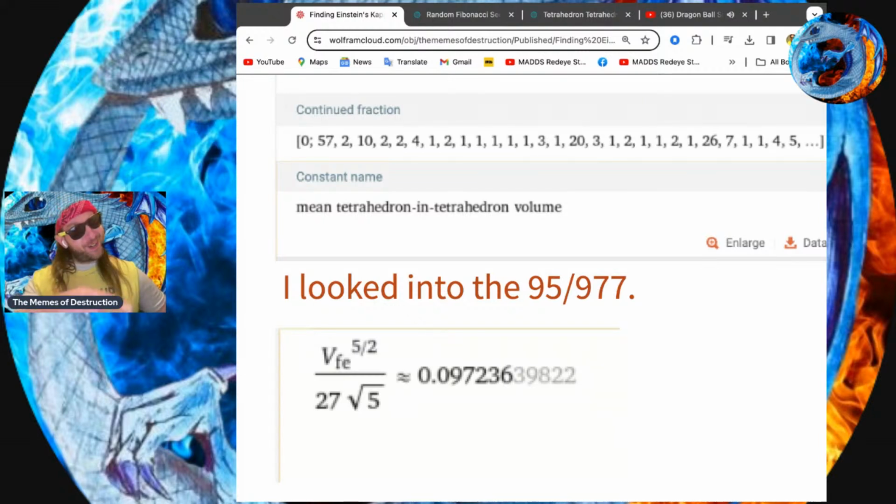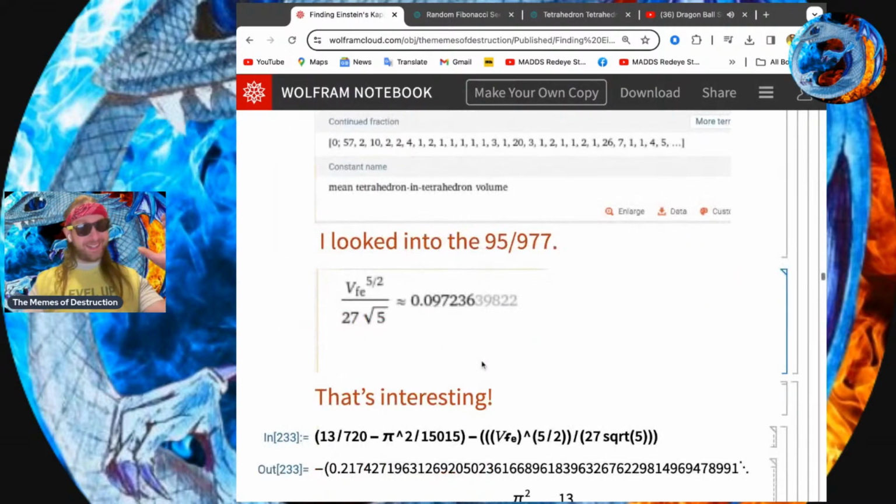And that 27 over 5, I did a derivation that I haven't released yet because I forgot the prettier version where Thad made the math look prettier. But I literally had 27 times the square root of that tetrahedron thing before. And it has to do with charge. So I got this. I'm like, that's interesting.